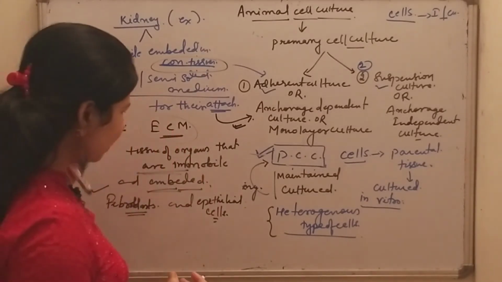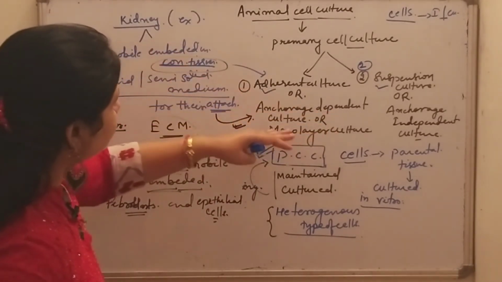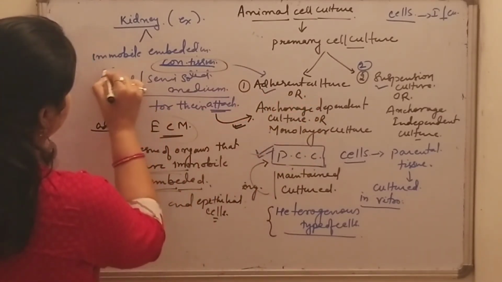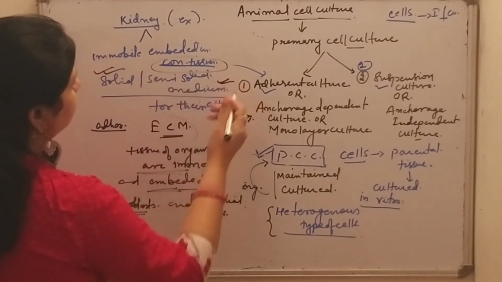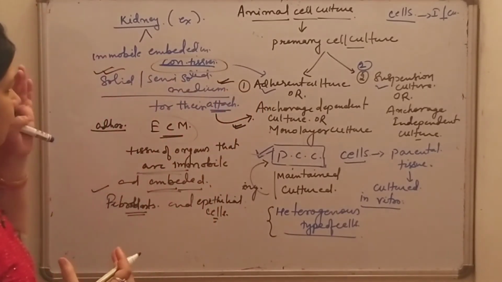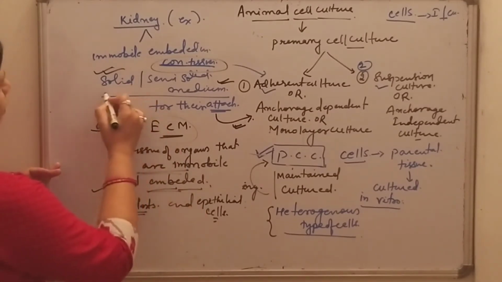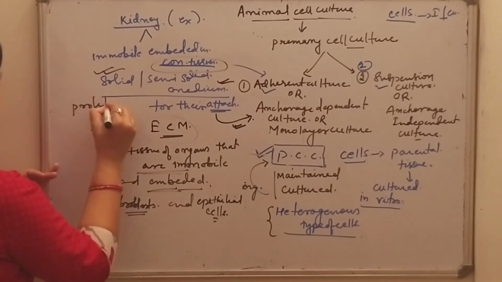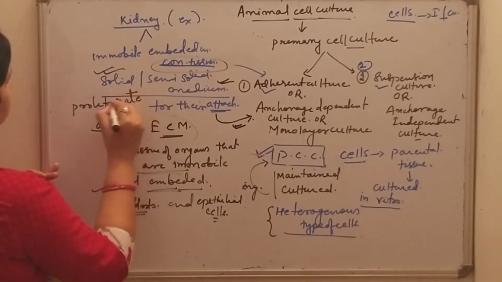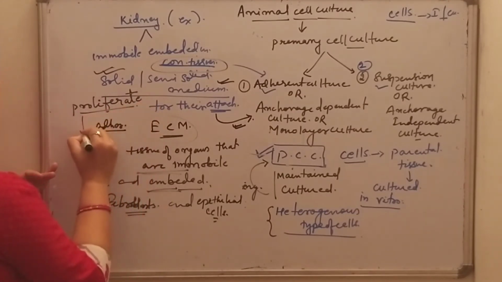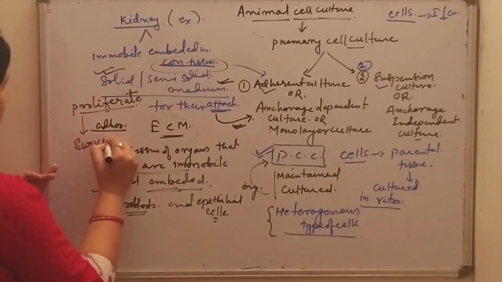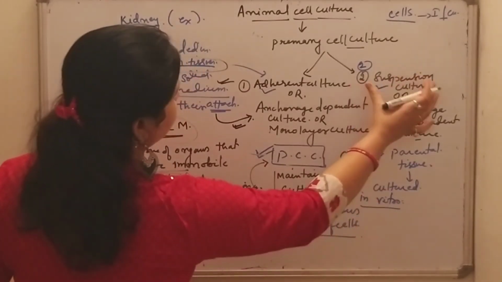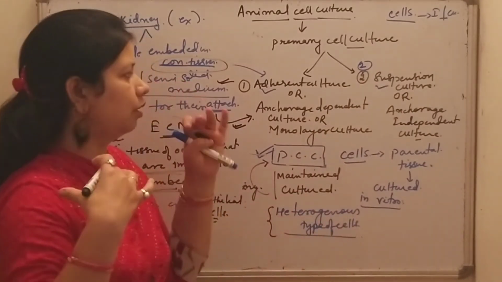So in this type of anchorage dependent culture, the cells always require a solid or semi-solid medium for their attachment, and only by attaching to a solid or semi-solid medium can they proliferate as well as survive.